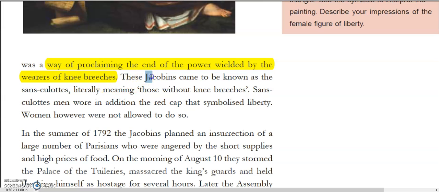And these Jacobins came to be known as the sans-culottes. Again, this is important. You can be asked this. It literally means those without knee breeches. So this whole thing is important.